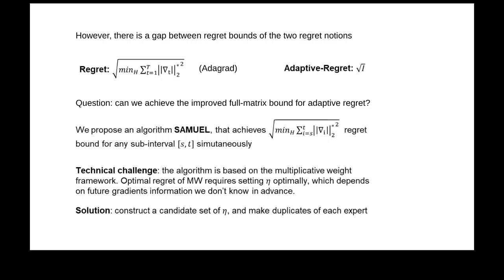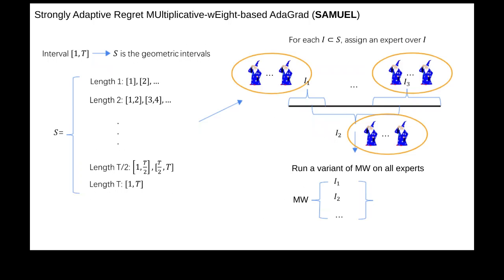The technical challenge was that to achieve the optimal bound, we need to decide the eta in the multiplicative weight algorithm in advance optimally, but this eta will depend on future gradient information which you don't know in advance. So our solution is to construct a candidate set of many etas so that one of them is guaranteed to be optimal, and we make duplicates of many experts for different etas, so the multiplicative weight can also select the best eta. Yeah.